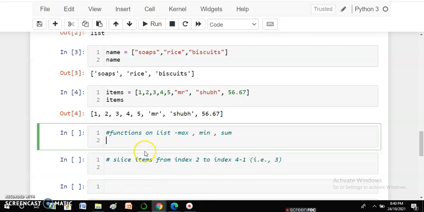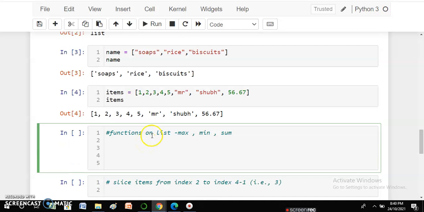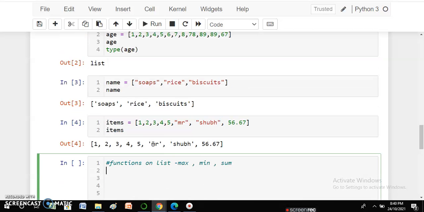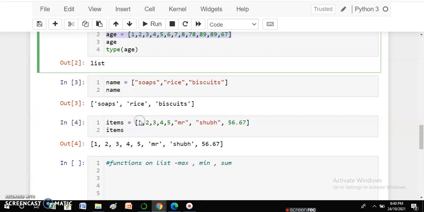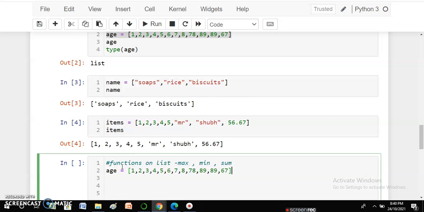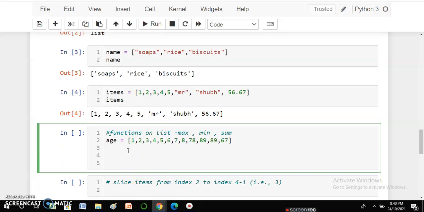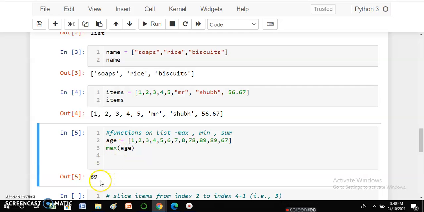Now quickly see certain functions which are applicable on lists. So very quickly I'm using the list which I have created, which is age. I'm again writing it here so that you can see and recollect. So this is my list age, and now suppose I write max and pass this variable age as a parameter in the function, and I run. So I get the maximum age is 89, which you can see over here. Likewise I can have min, which will return the minimum age, 1.